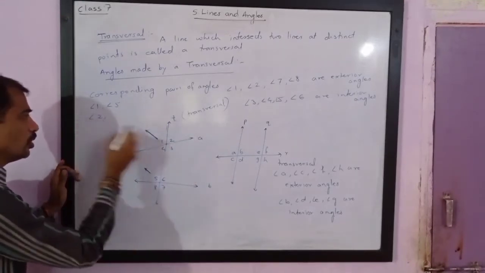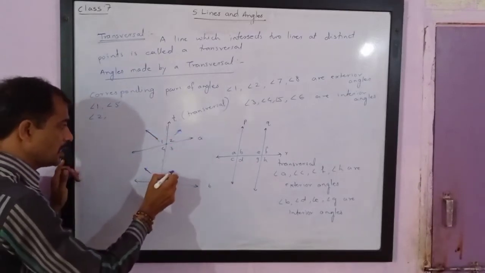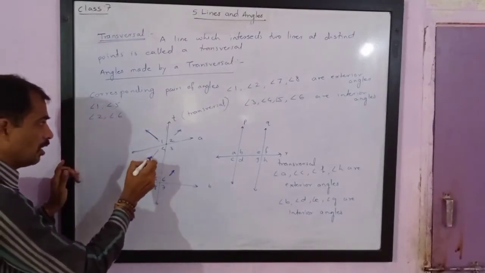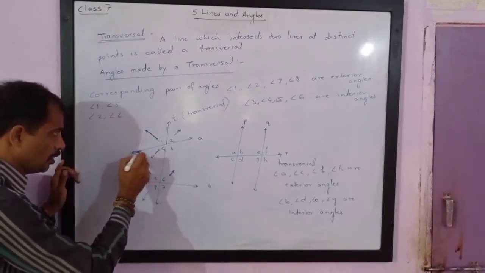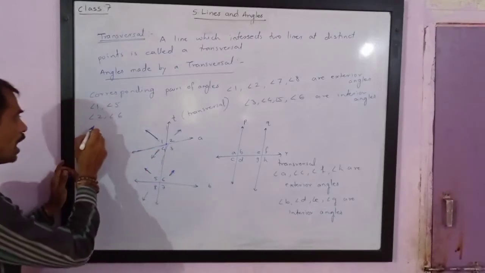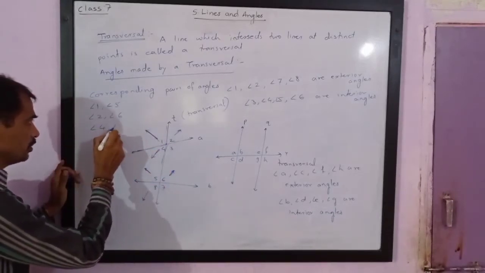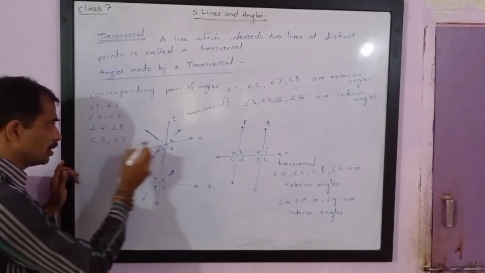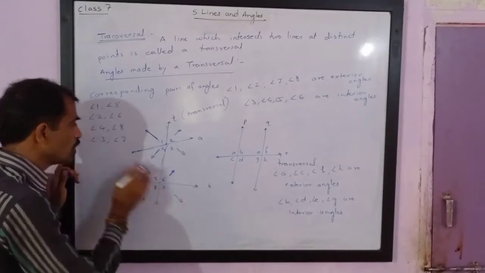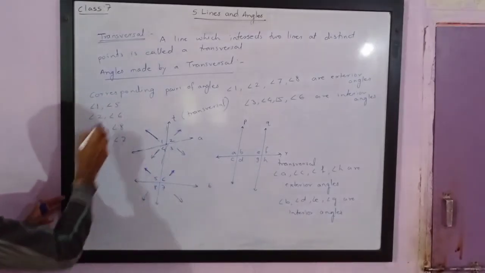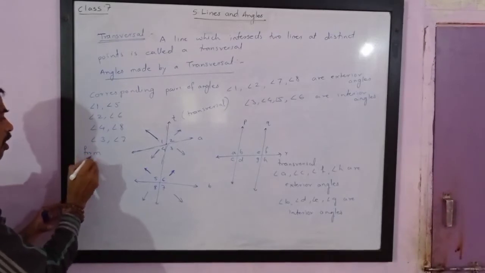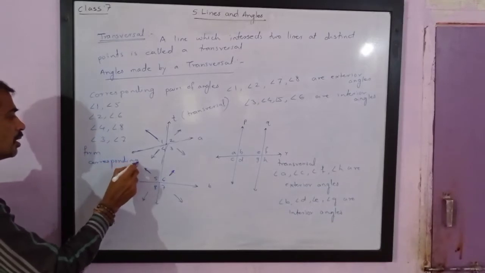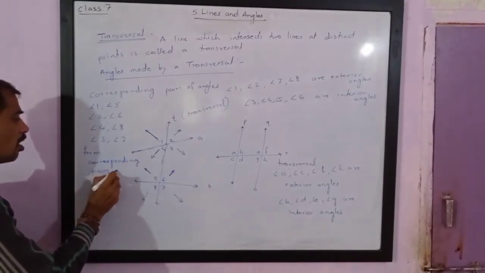Similarly, angle 2 is in this direction, angle 6 will also be in the same direction. So angle 2, angle 6. Then angle 4, angle 8. You can understand this direction. So angle 4, angle 8. Then angle 3, angle 7. Here. They form corresponding pairs of angles.